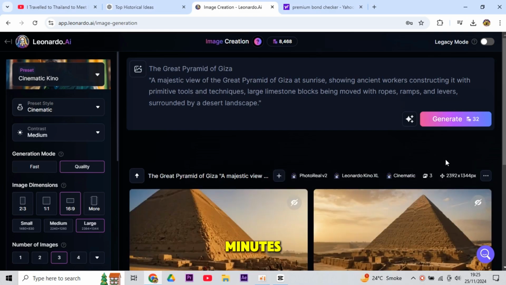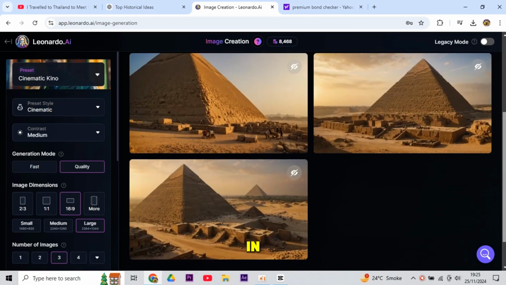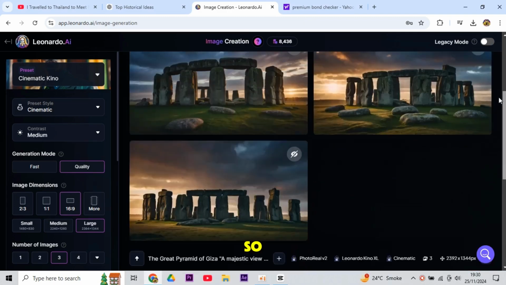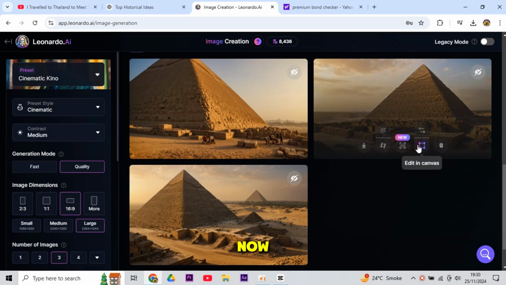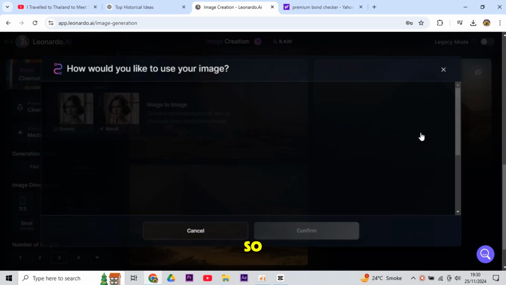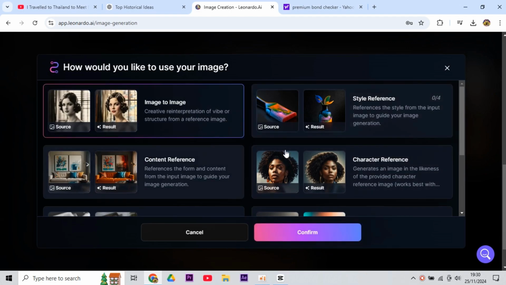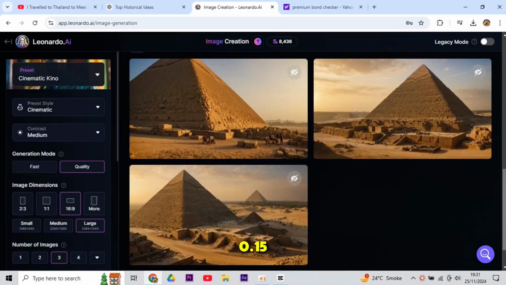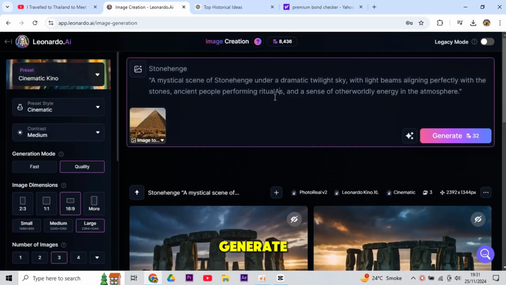Well, it takes a few minutes to generate images. Look at this. These are perfect. In fact, incredible. So, choose one of them which you like most and download it. Now, we have to upload the image. So, go right here and click on the option of Type. Now, choose Image to Image from the list, and here we have to reduce the strength to about 0.15. Alright, now click on Generate.